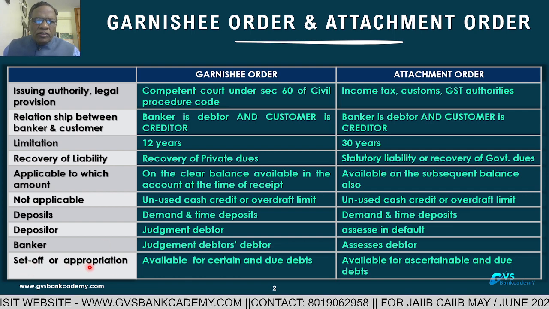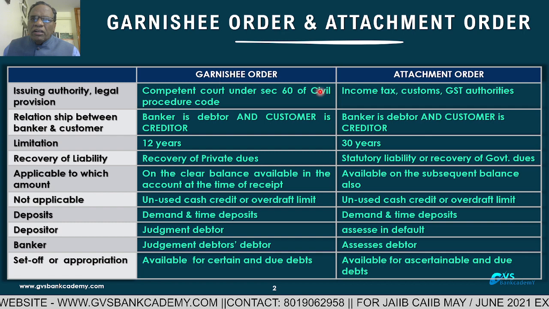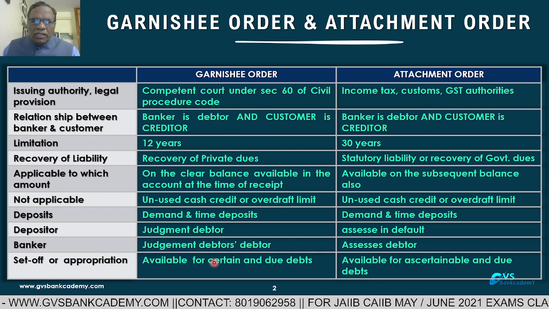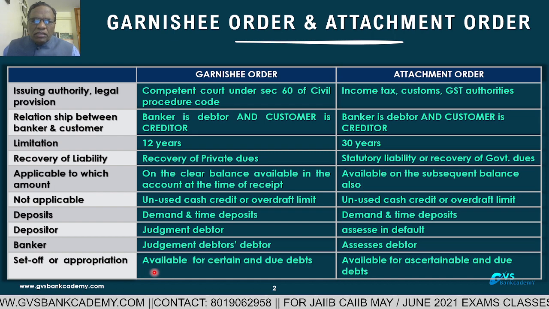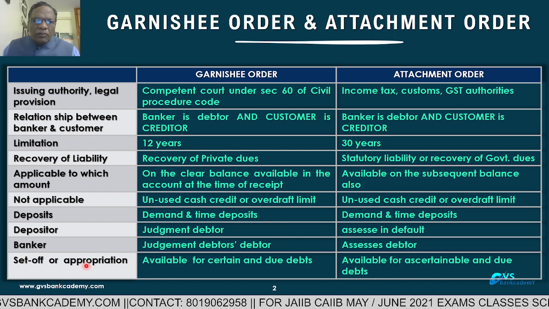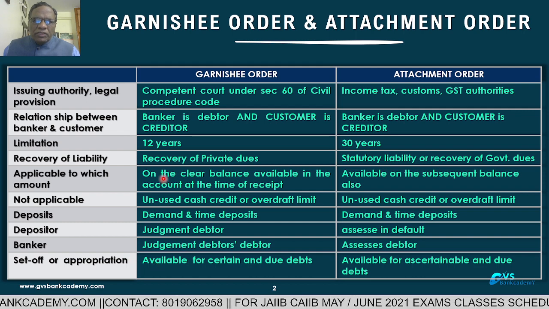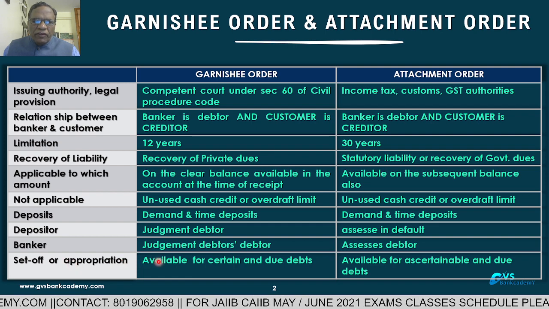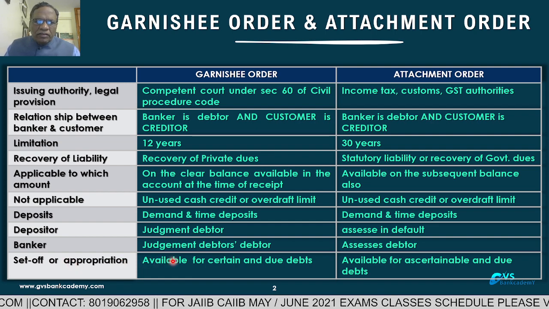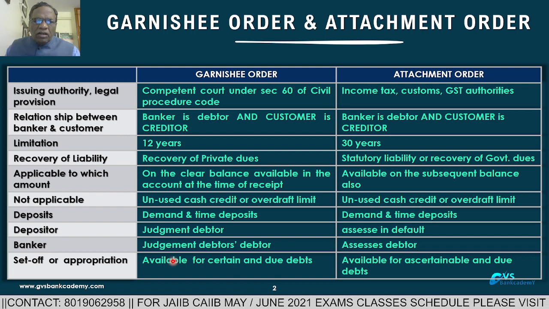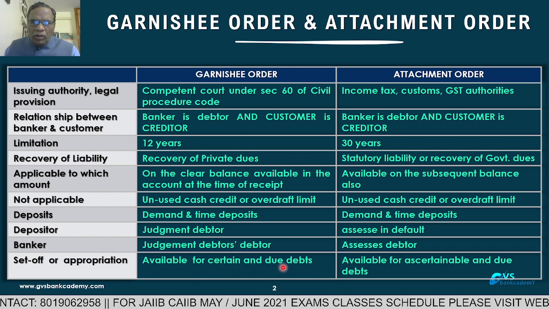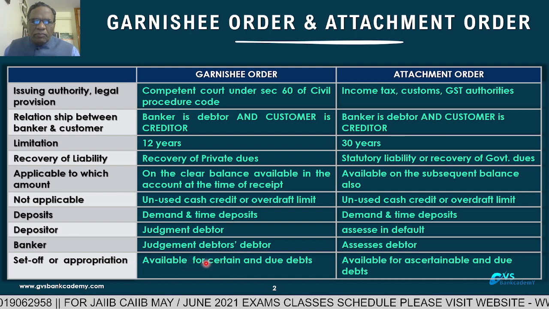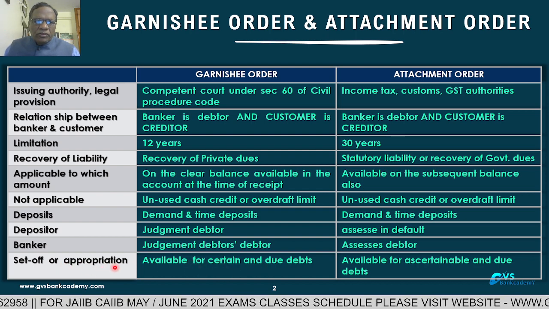Set off or appropriation. After receipt of the garnishee order or attachment order, any bank dues that are there are going to be set off or appropriated from the deposit accounts. This set off or appropriation is available on clear balances. It means defaulted balances, not contingent liabilities. The amount must be certain and the amount must be due. On those balances only, set off or appropriation is going to be done.